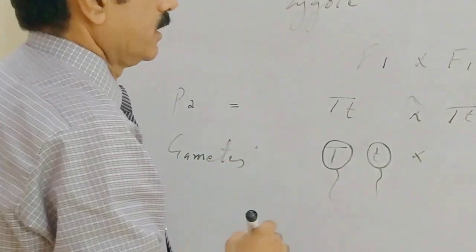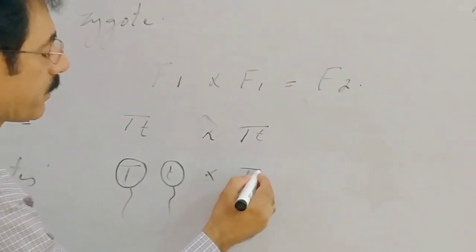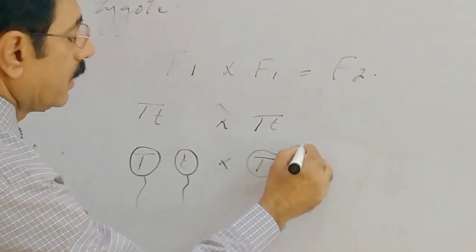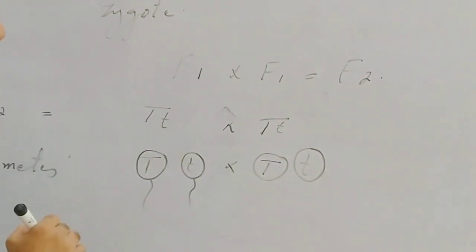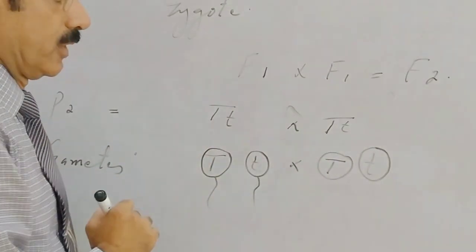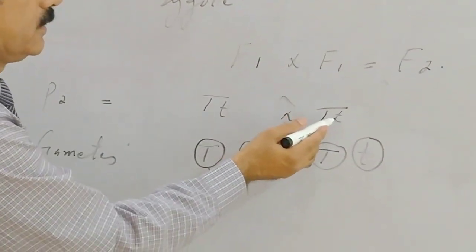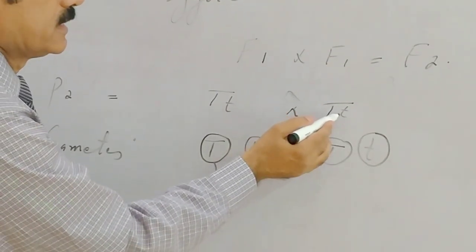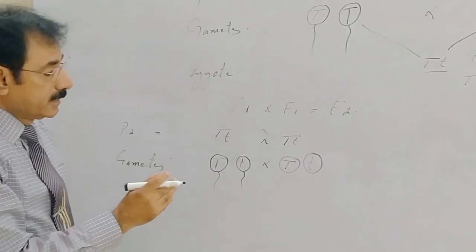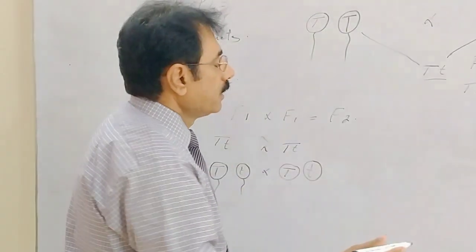You see here the T capital gets separated from T small. T capital and T small get segregated from one another and pass into different gametes. Why do these two contrasting genes get separated, segregated from one another at the time of gamete formation? It is because,